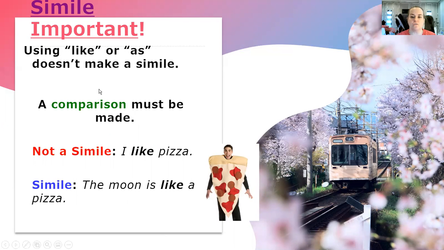Why is the use of like or as important in similes? Because similes are comparing two things. If you see like or as, in order for it to be a simile, it must compare two things. A statement like, I like pizza, is just that, a statement. It's not comparing two things. The moon is like a pizza is comparing two things. A pencil is like a flashlight is comparing two things.